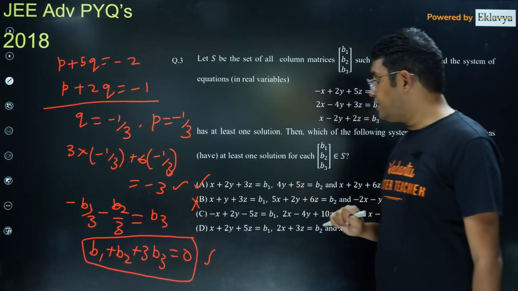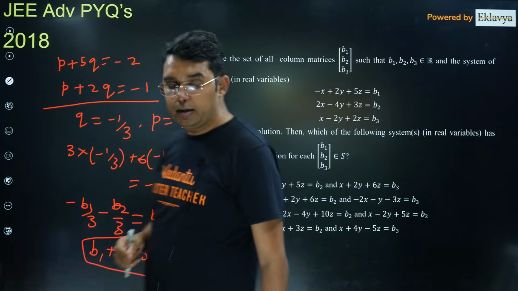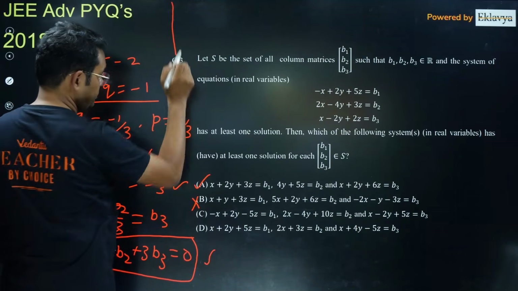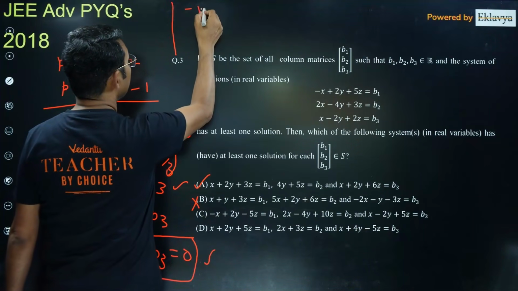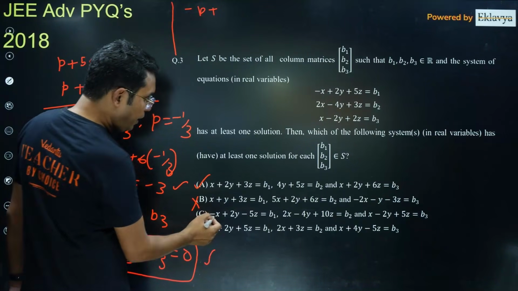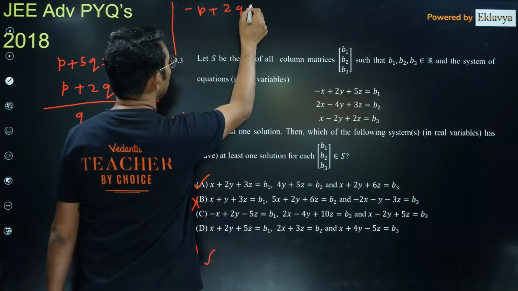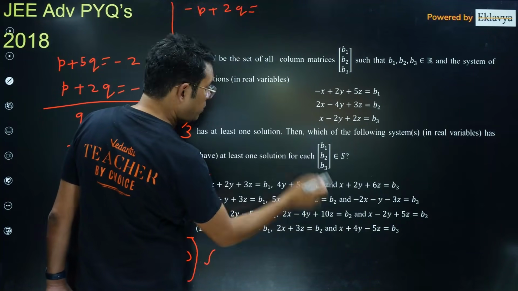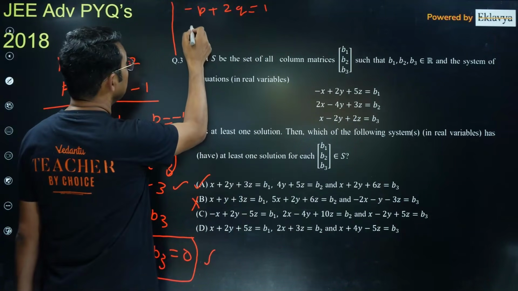Now similarly, let's come to the c part. In the c part, if I do it again, minus p plus 2q will be equal to 1, and 2p minus 4q is equal to minus 2. I'm using p repeatedly, I hope that doesn't create any confusion.